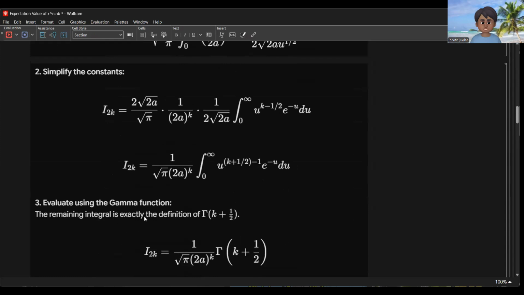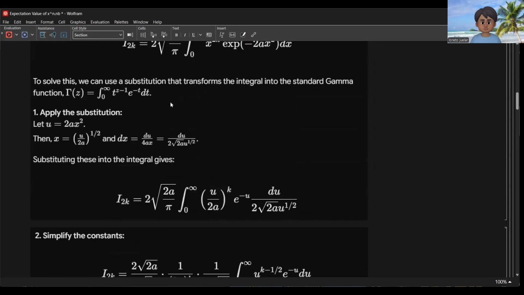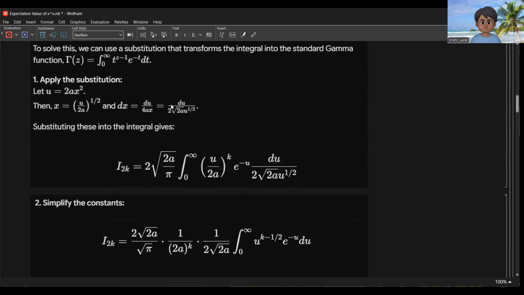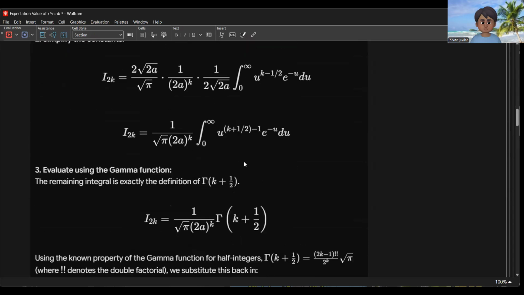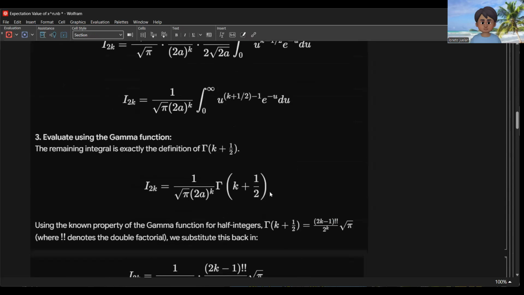The remaining integral is exactly the definition of the gamma function. So these are the gamma functions here. This gamma function is similar to this one.